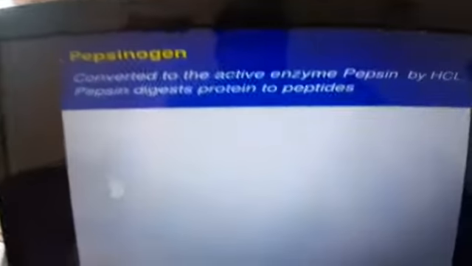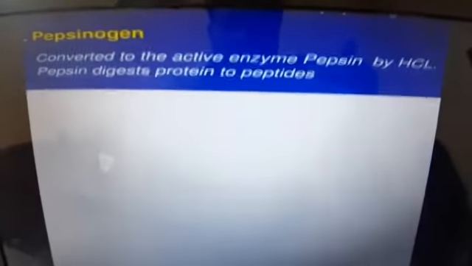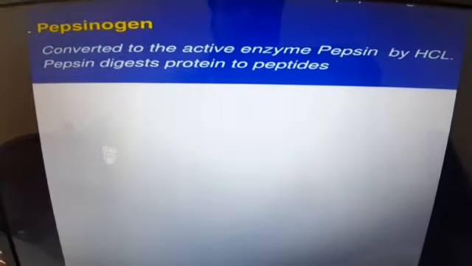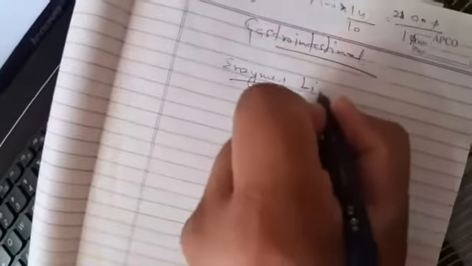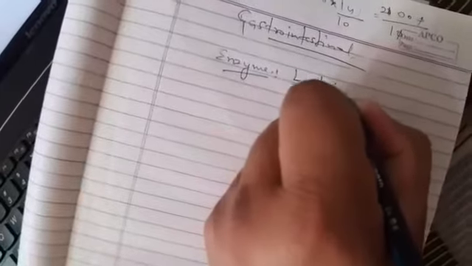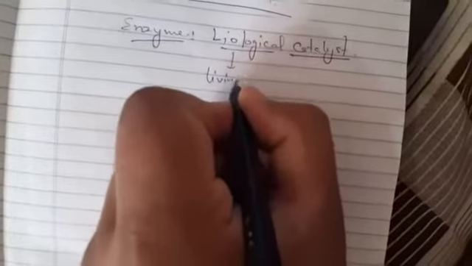Now there is only one function of pepsin. It converts proteins into peptones. Pepsin is an enzyme. Enzymes are biological catalysts. Biological means living, and catalyst means something which increases the rate of reaction.